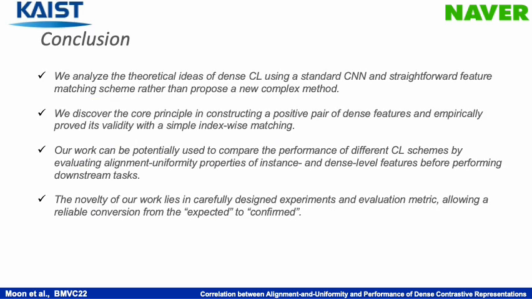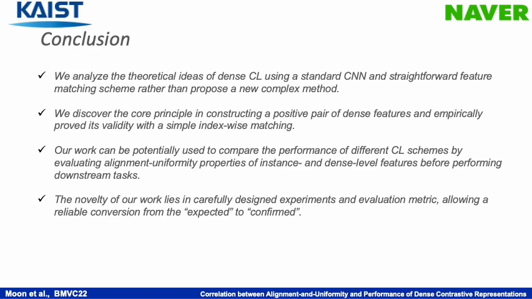In this work, we mainly analyzed the theoretical ideas of dense CL using a standard CNN and a straightforward feature matching scheme rather than proposing a new complex method. By extending the existing instance level CL analysis method to the dense level, we observed the correlation between the alignment uniformity property of dense features and downstream tasks with a newly proposed metric. Also, we discovered a core principle in constructing a positive pair of dense features and empirically proved its validity with a simple index-wise matching.